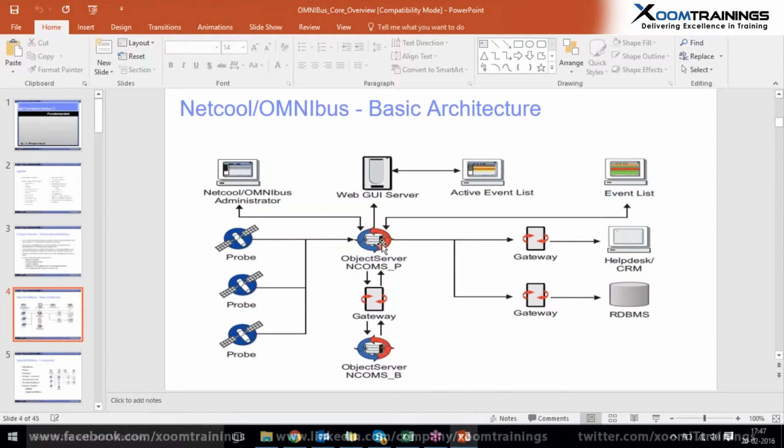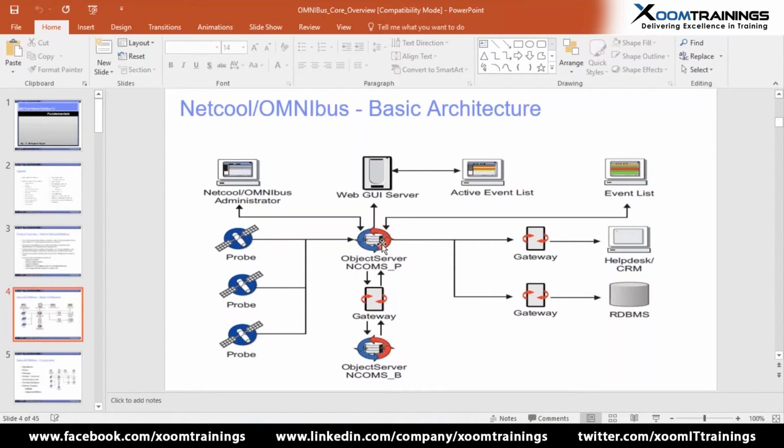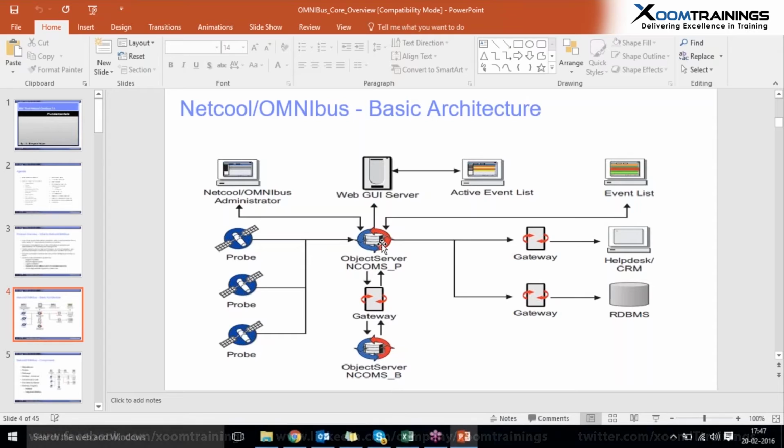For example, suppose in my house my system has some issue of battery draining below 20%. The probe can connect to my system, raise that issue, and send it to the object server, that means Omnibus. Here Omnibus can enrich the event and easily convert it into an understandable form, like Kalyan's system has battery draining which is under 20%.